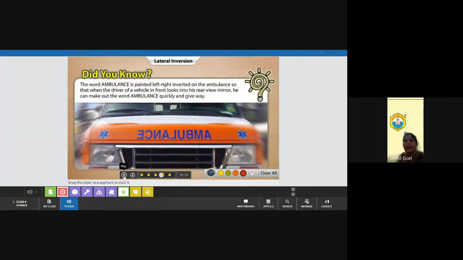Now, anyone can answer? In an ambulance, it is written like this. Okay. So, what is the reason? Ma'am, may I tell? Yes, Naivedya. Ma'am, it is written like that because when the cars in front of the ambulance look in their side mirrors, they can read it as ambulance.